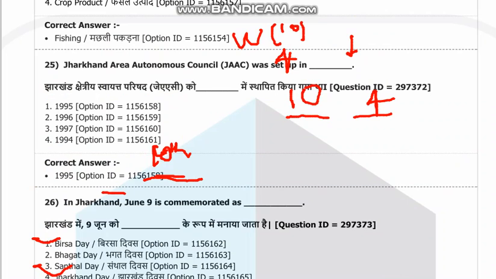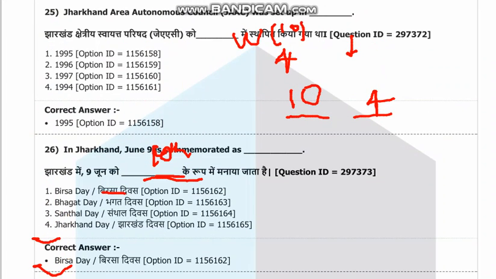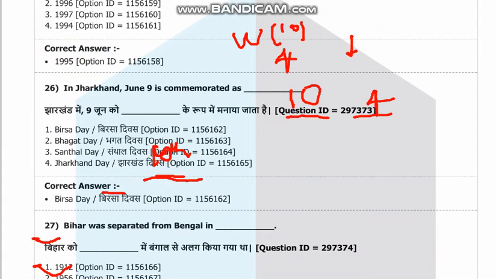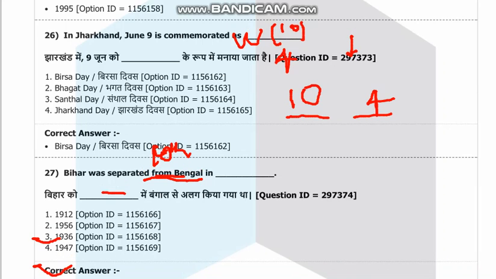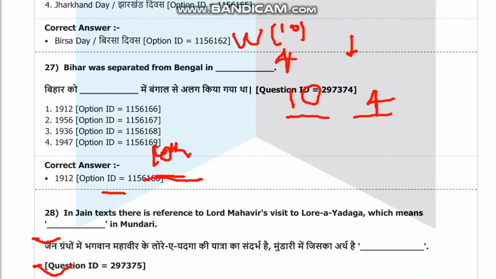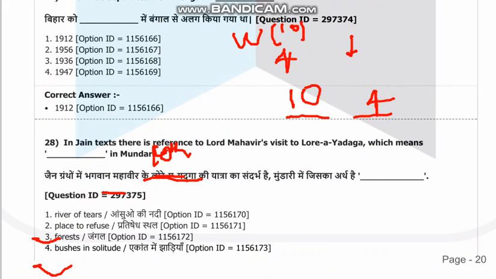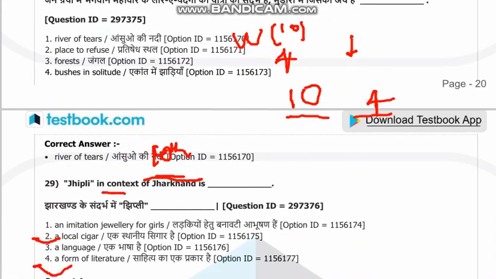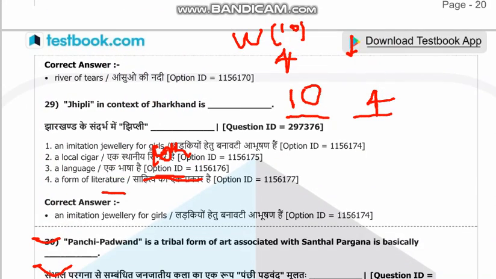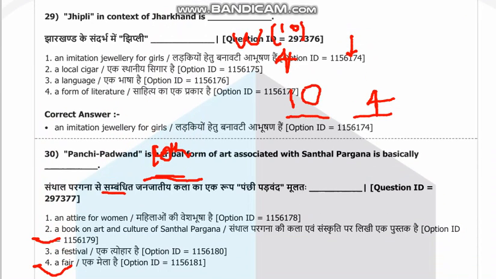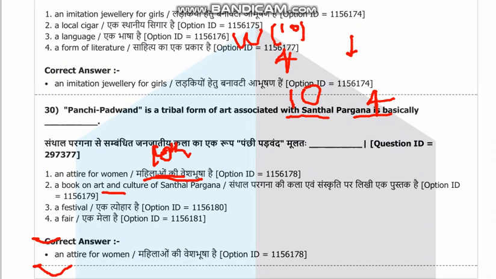In Jharkhand, June 9 is commemorated as Birsa Day. Birsa Munda died on 9th June 1900. Bihar was separated from Bengal in 1912. In the Jain text, there is a reference of Lord Mahavir visiting Lara-e Yadganav, which in Mundari means river of tears. Jhipli of Jharkhand is imitation jewelry for girls. Panchayat Padwan is a tribal form of art associated with Santhal Pargana, basically an attire for women.